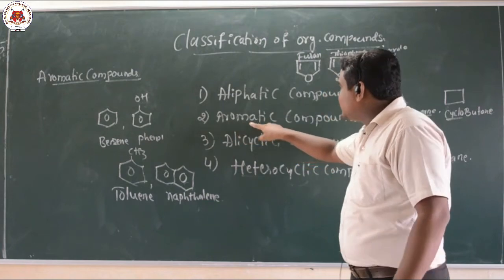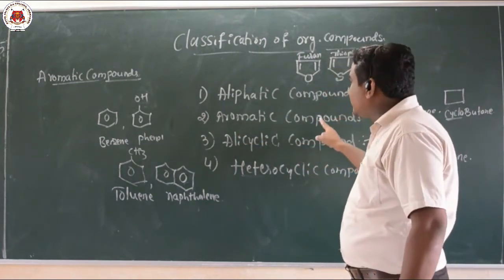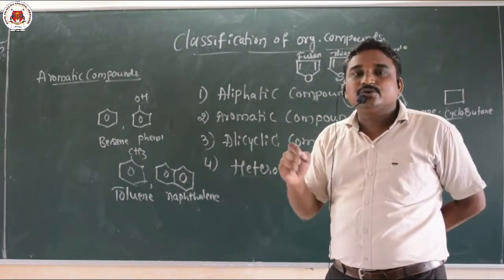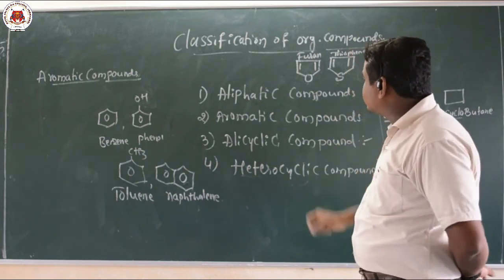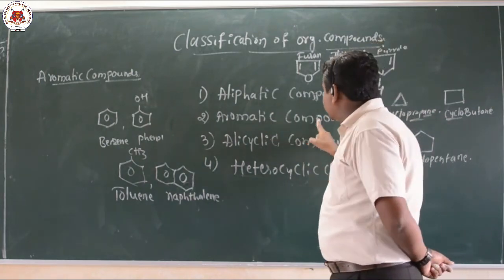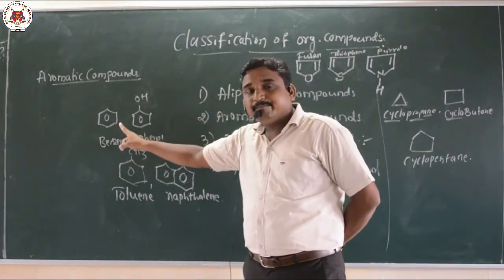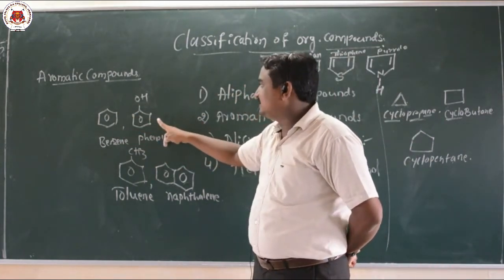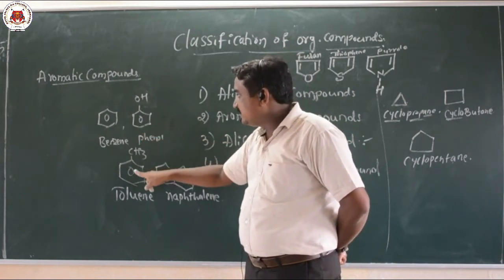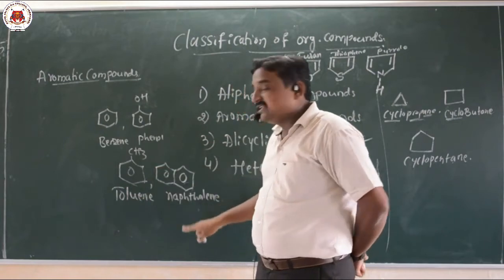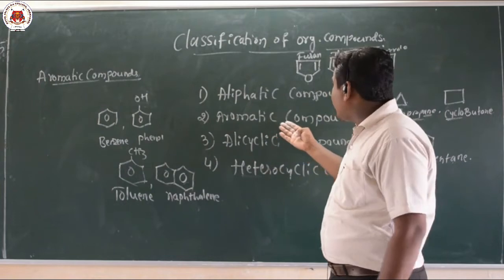Now the second one is aromatic compounds. As I told, aromatic compounds should contain at least one benzene ring. Such compounds are called aromatic compounds. The examples I have given are benzene, and phenol, because here again there is a presence of a benzene ring, and toluene, naphthalene, anthracene. Many examples are there for aromatic compounds.